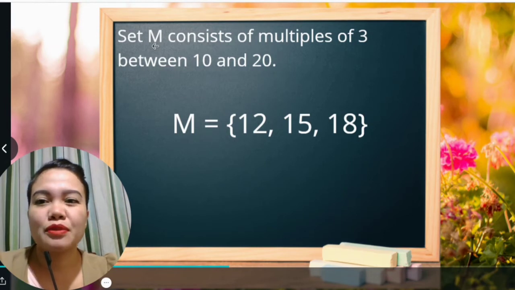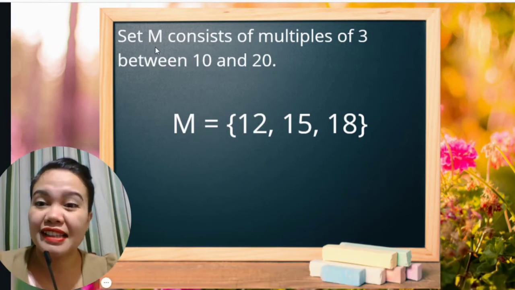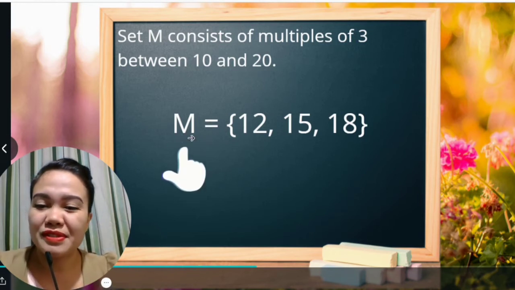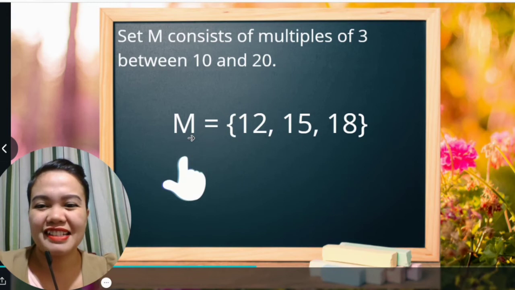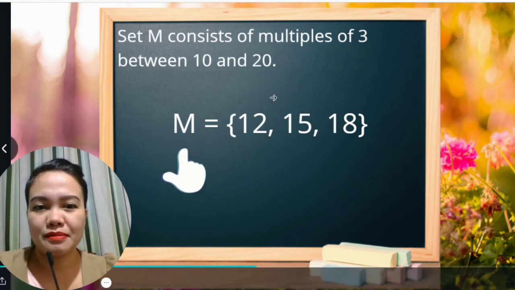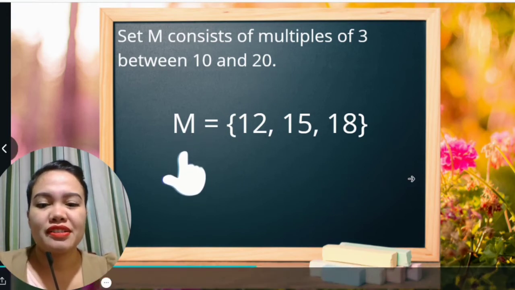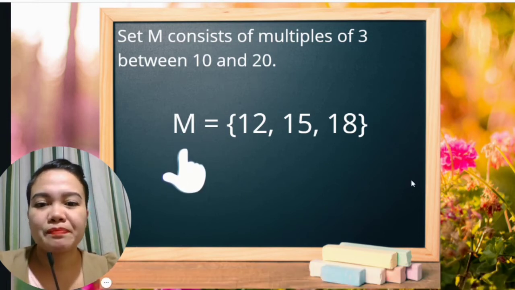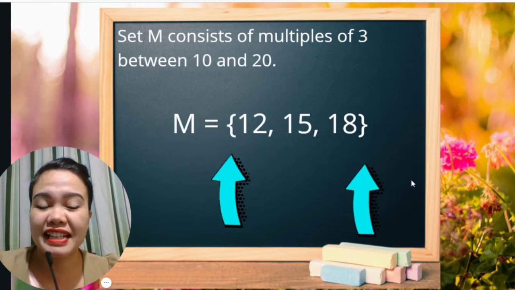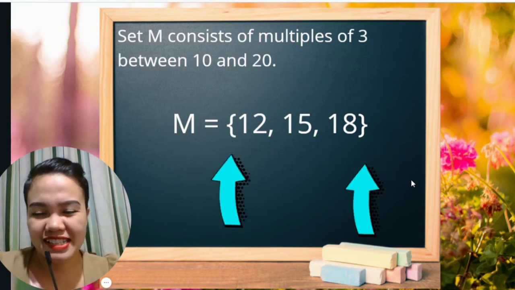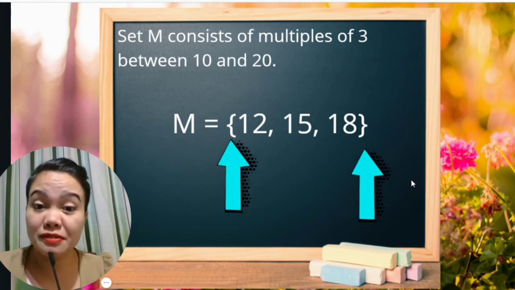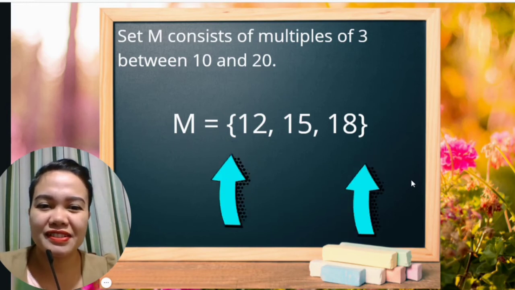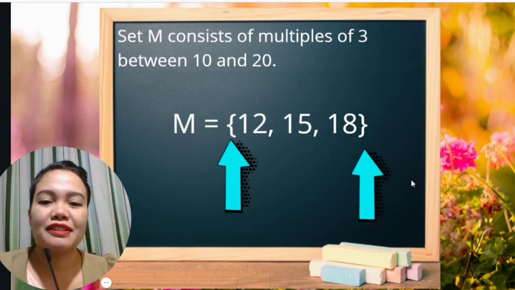So notice that we already name the set as set M. So that is using the capital letter M to name the set, which contains the multiples of 3. So again, we use the capital letters of the English alphabet and we enclose the elements in a pair of braces. And yes, the elements should be separated by commas. Okay, so that's how you're going to write your set in roster form.